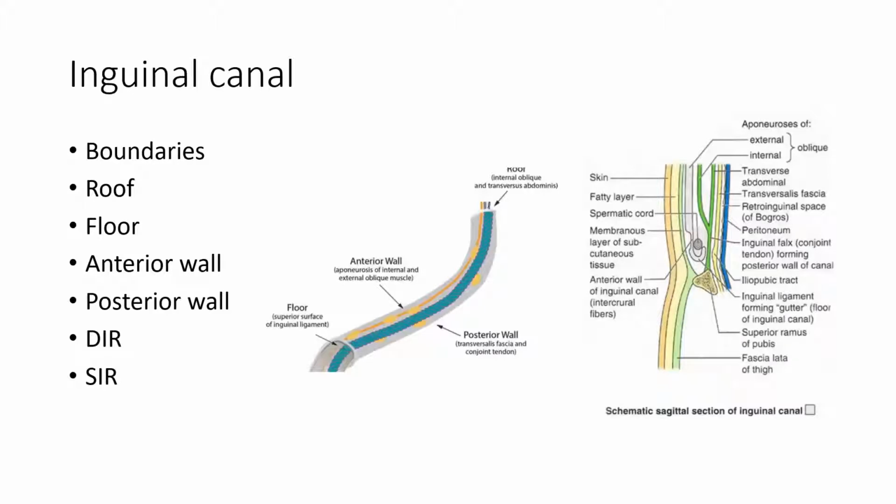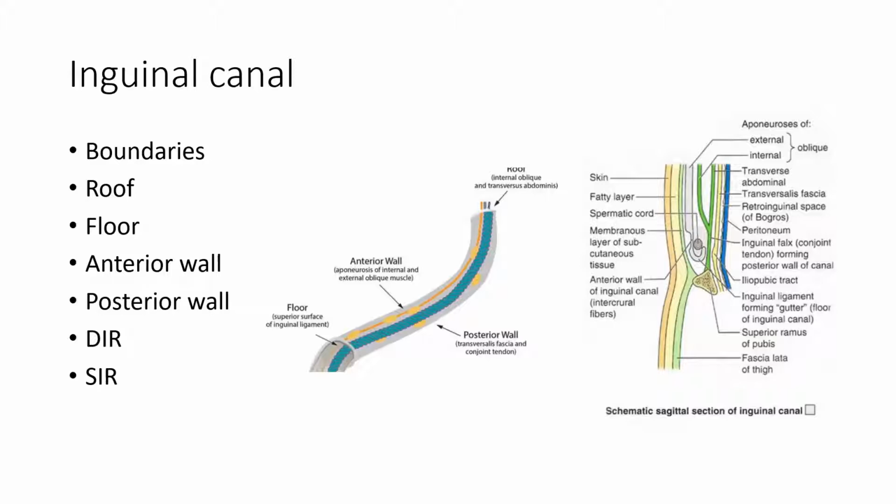Inguinal canal. It is bounded laterally by deep inguinal ring and medially by superficial inguinal ring. Roof of the inguinal canal is formed by the arches of internal oblique and transverse abdominis. Floor of the inguinal canal is formed by the inguinal ligament laterally, and medially it is contributed from the lacunar ligament.